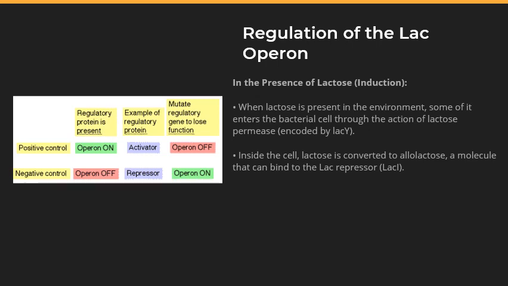Binding of allolactose to LAC-I causes a conformational change in the repressor protein, preventing it from binding to the operator. With the operator no longer blocked, RNA pol can bind to the promoter and initiate transcription of the structural genes. The enzymes beta-galactosidase, encoded by LAC-Z, and lactose permease, encoded by LAC-Y, are produced, allowing the cell to metabolize lactose.